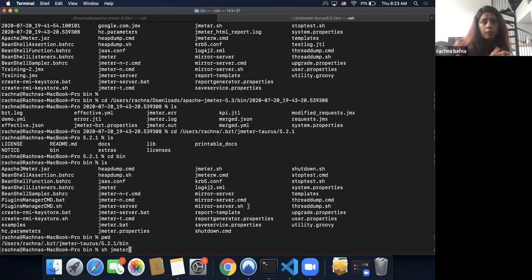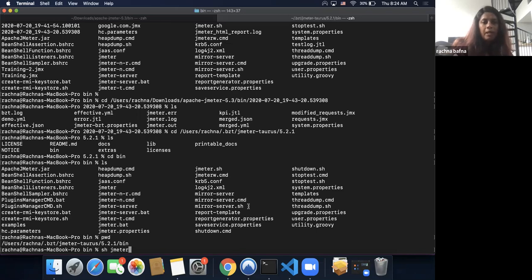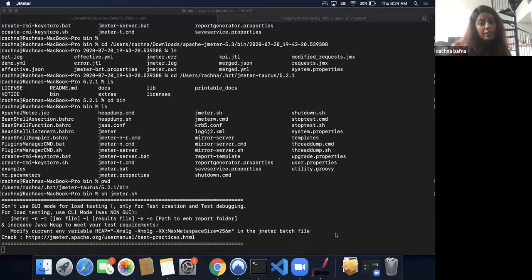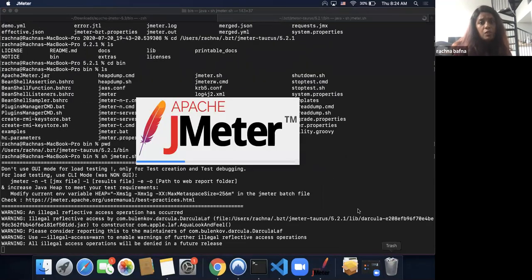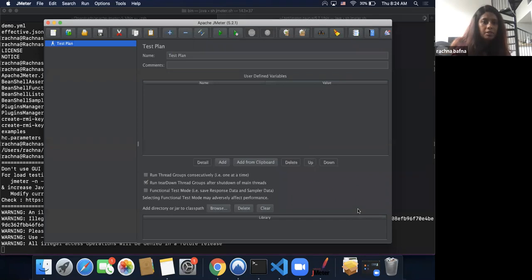Can you guys see my terminal screen now? Yeah. Okay, cool. For folks that are on MacBooks, just type jmeter.sh and a new window will open for you. For this, you're going to need Java. That's why I wanted to get all this verified yesterday itself, so we don't spend time on installations today. This is how your JMeter UI will look.